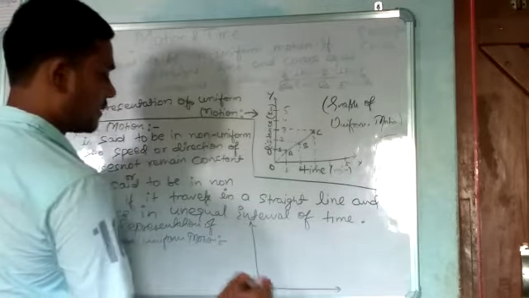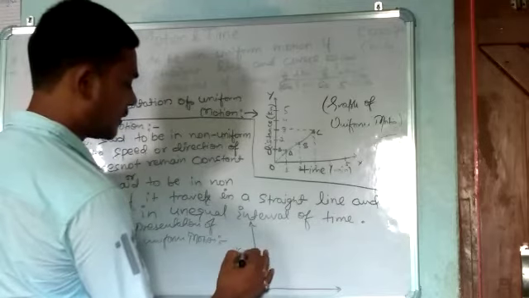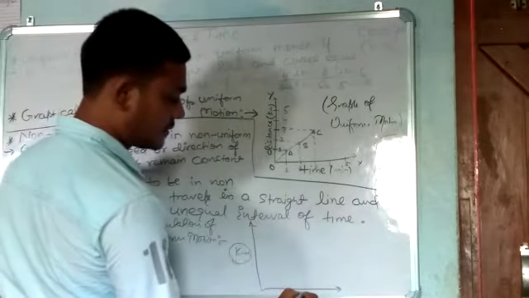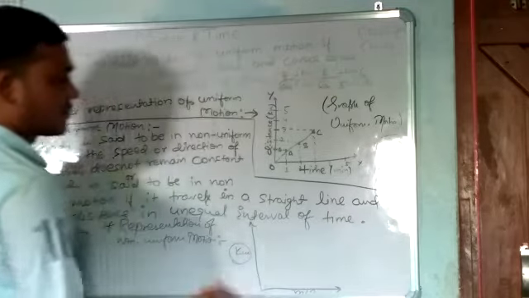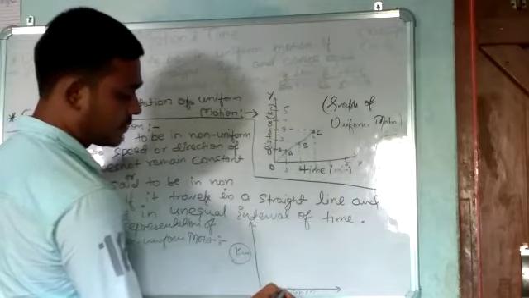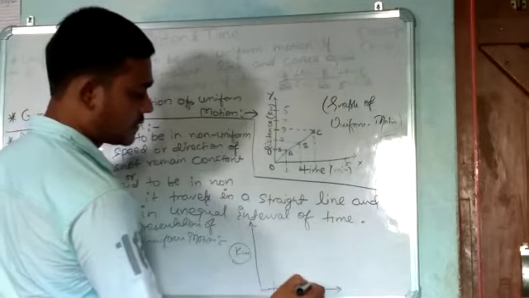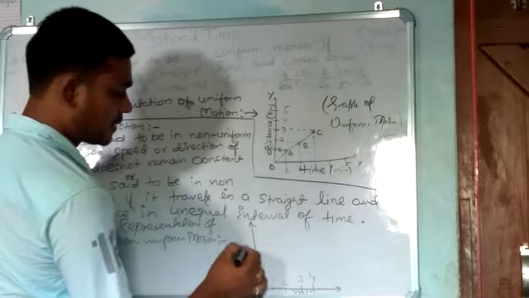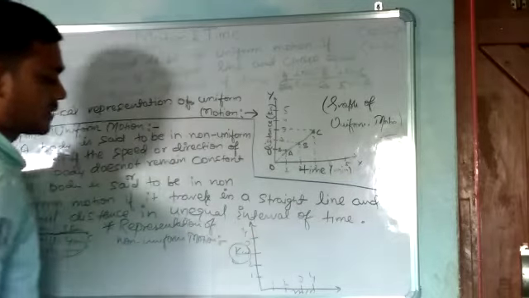This one is kilometers, meaning distance, and this one is minutes, meaning time. Let us take intervals 1, 2, 3, 4 and 1 kilometer, 2 kilometers, 3 kilometers, 4 kilometers.